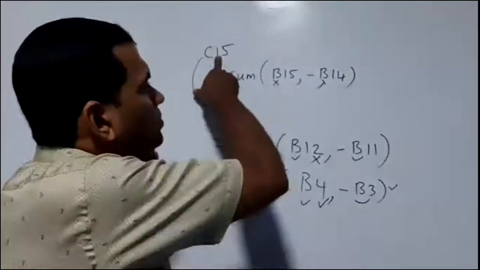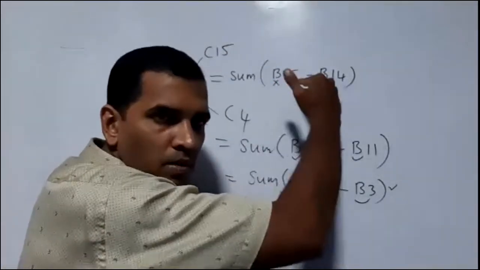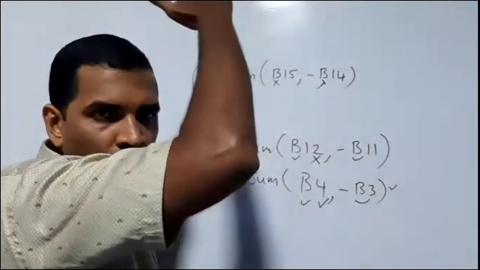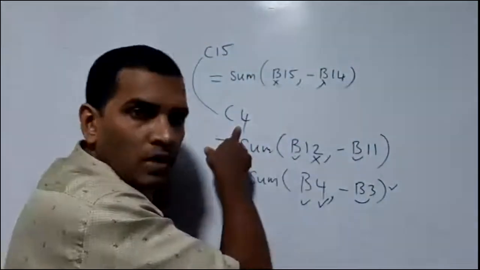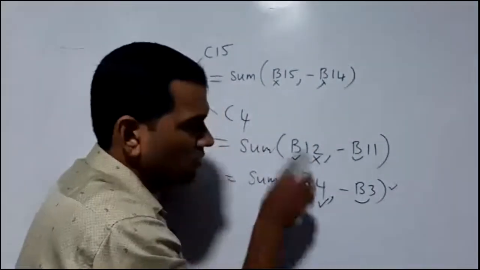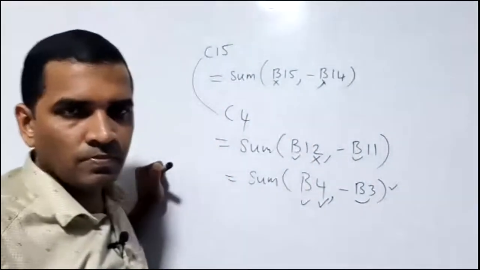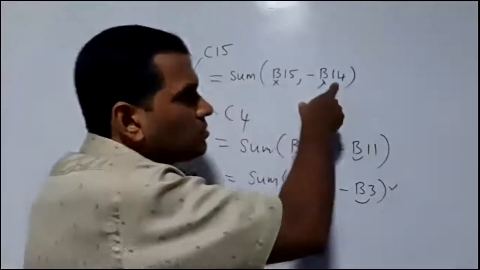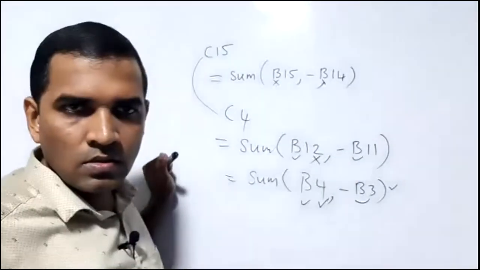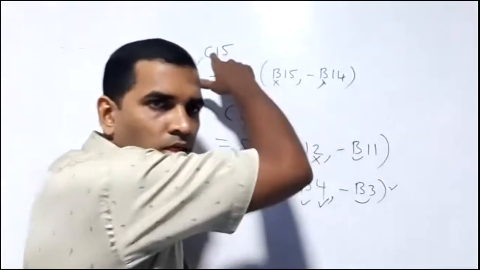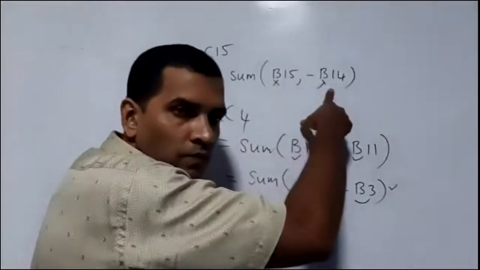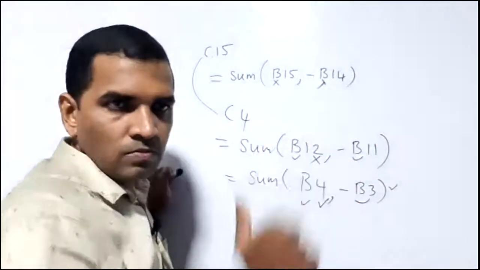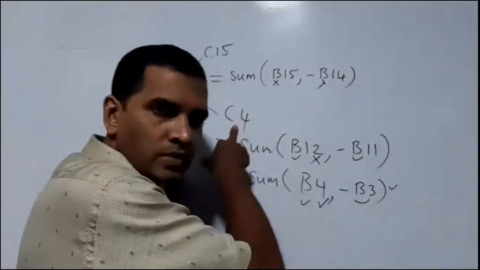Now you went up several rows, so definitely this is also 4, B4. When you were in C15, it is B14, one short. So you were in C15, but it is B14, one row above.